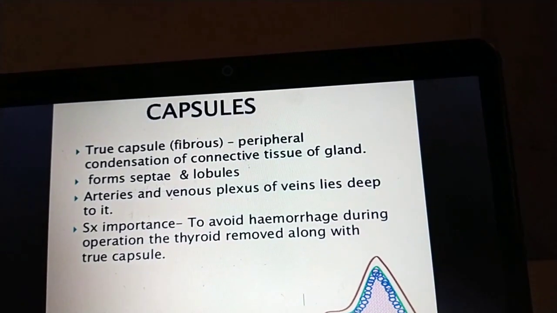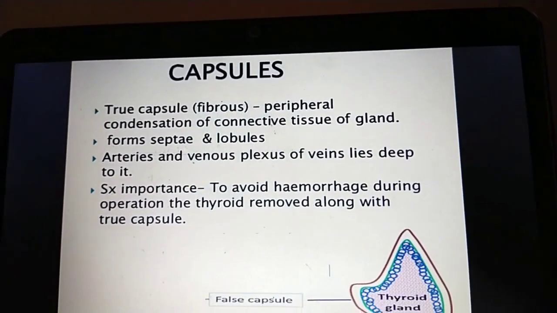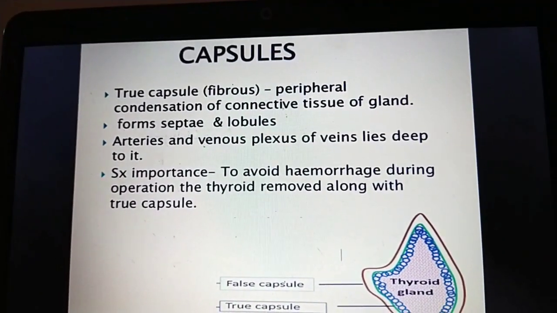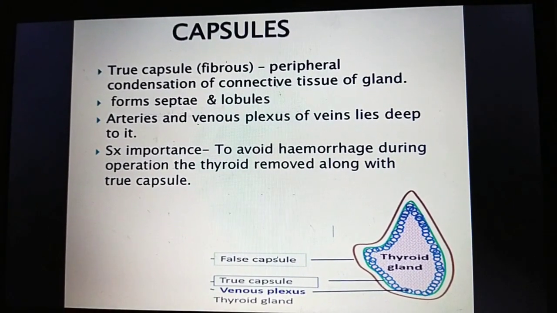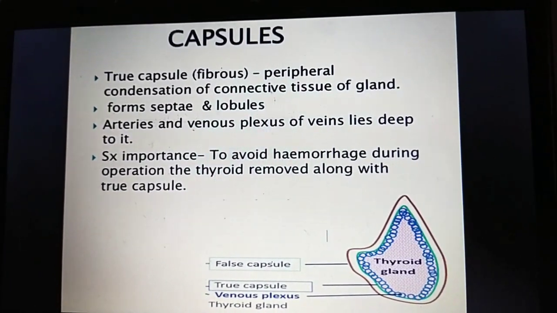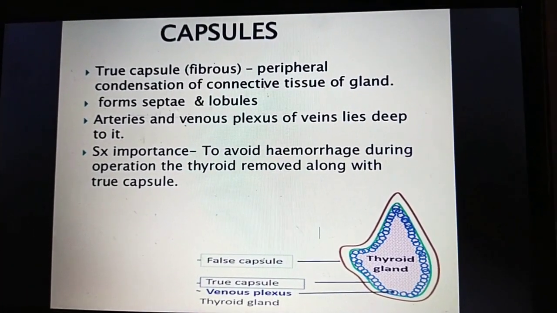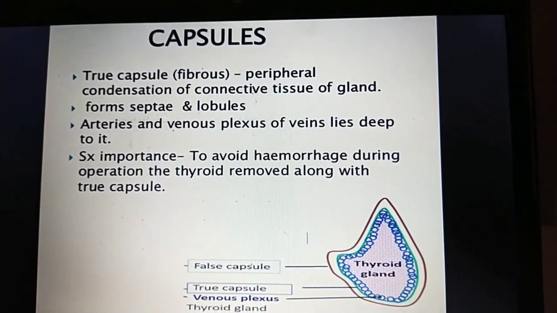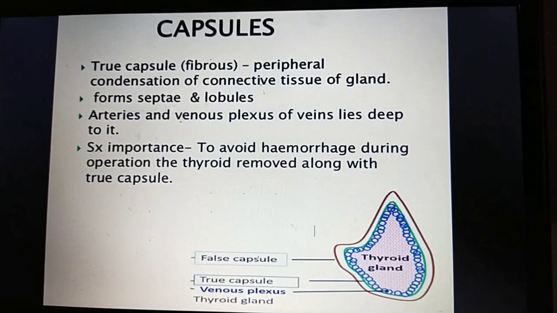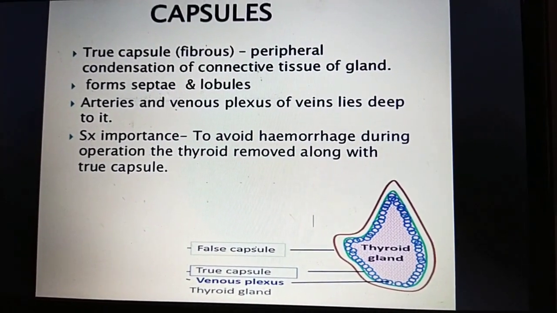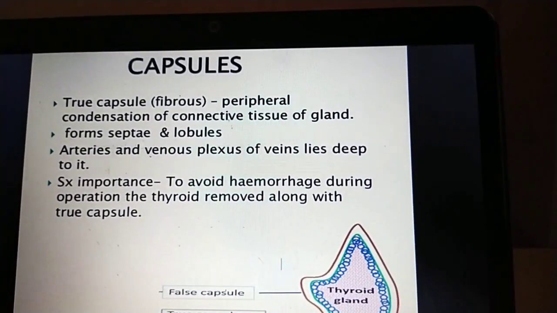This true capsule contains the arteries, and the venous plexus of veins lies deep to it. This is about the true capsule. Surgical importance: to avoid hemorrhage during the operation, the thyroid is removed along with the true capsule. During surgery you should avoid rupture of this capsule. You can remove the thyroid gland along with this capsule.